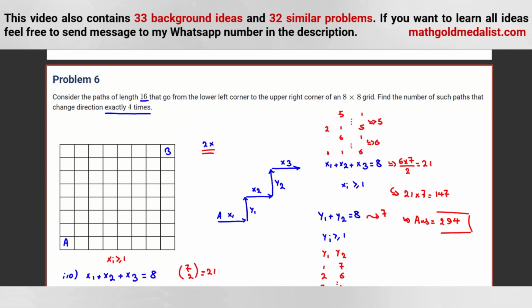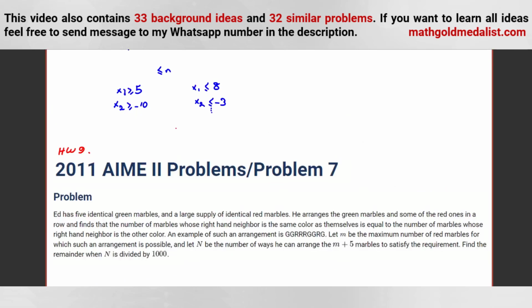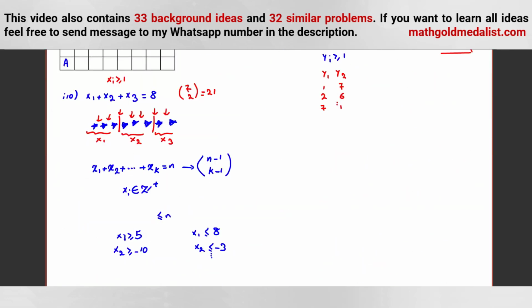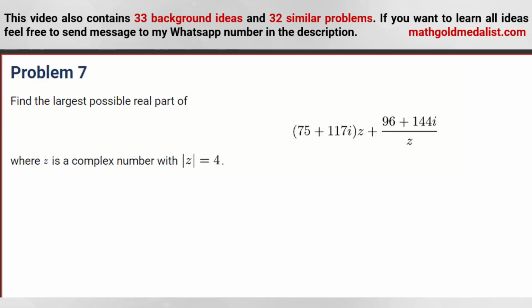So you can solve this problem of AIME 2011 AIME 2 problem 7 as homework 9 with a similar idea. Okay, problem 7. Find the largest possible real part of this. For this problem, we should replace z with a plus bi.